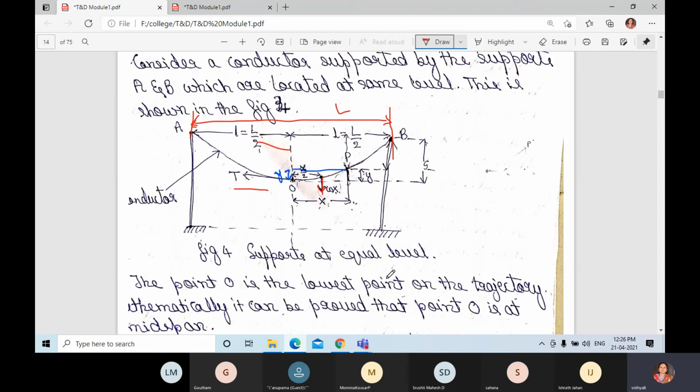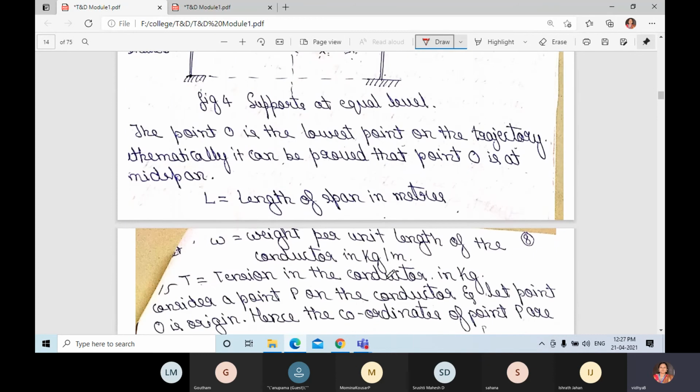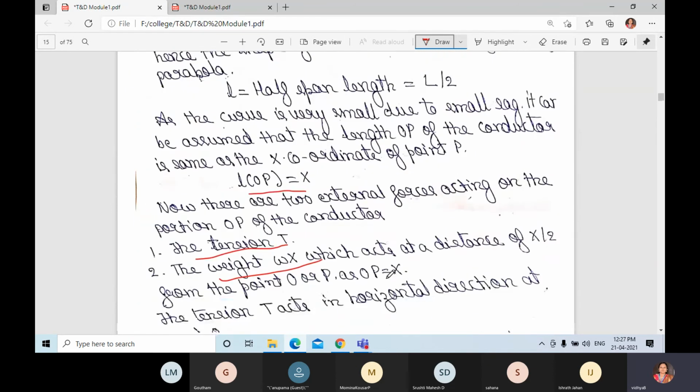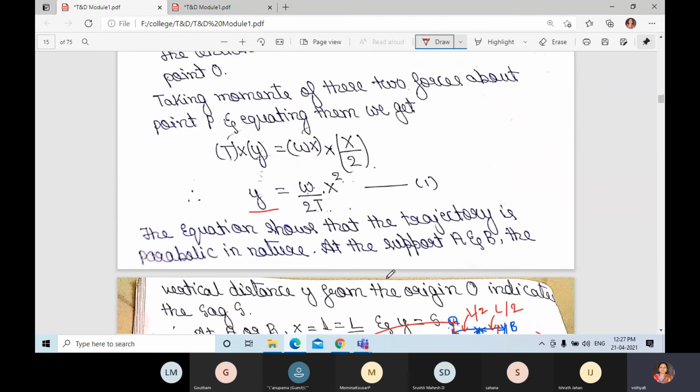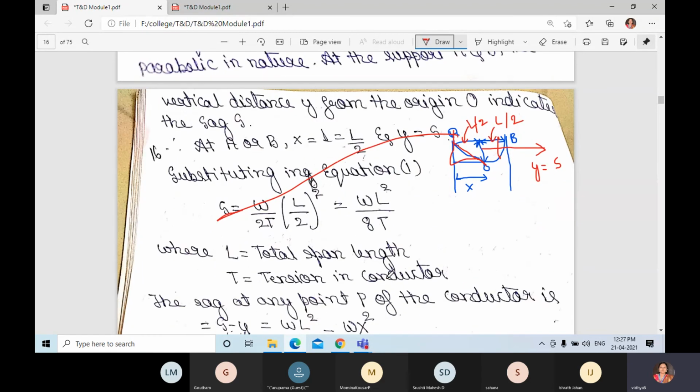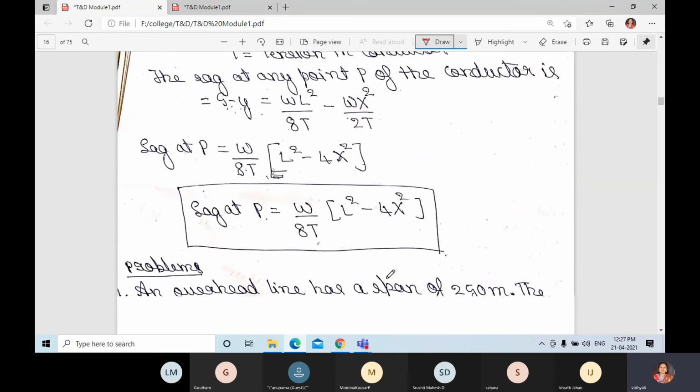When you replace y with S and x with L by 2, you'll get S is equal to omega L square divided by 8T. That is what you'll get. When you know the value of S and y, just solve S minus y and you'll get the sag at P. That is for supports at equal level.